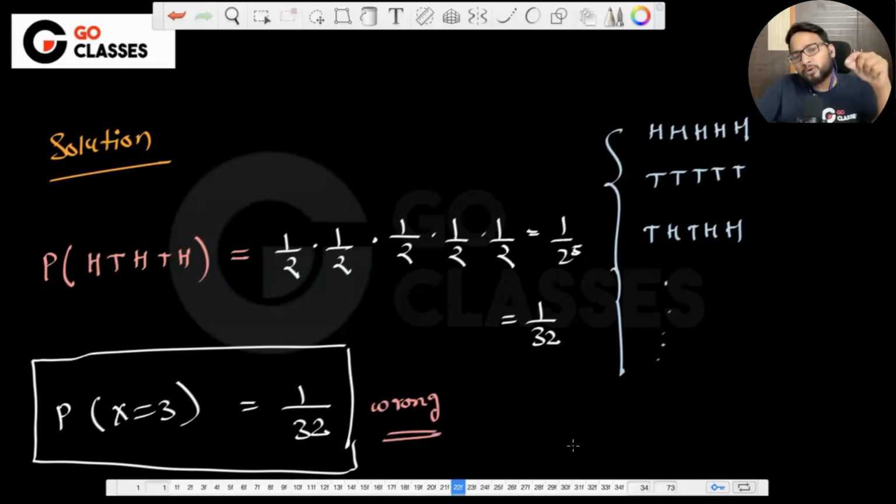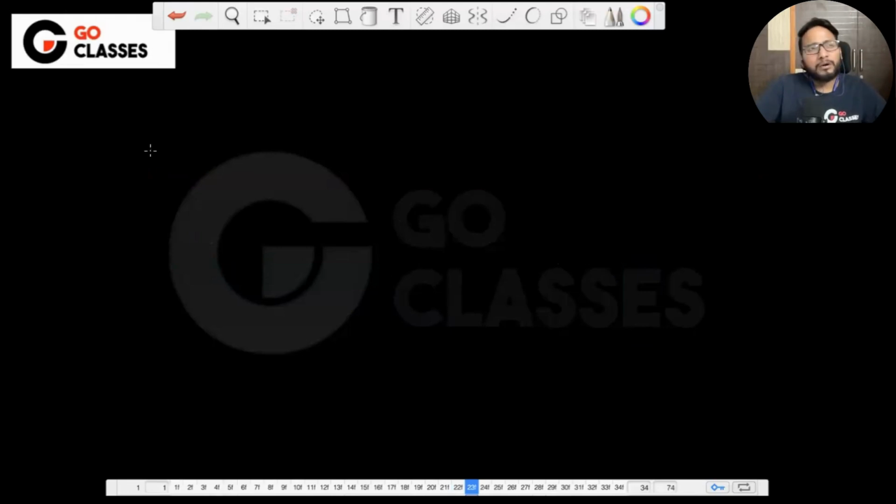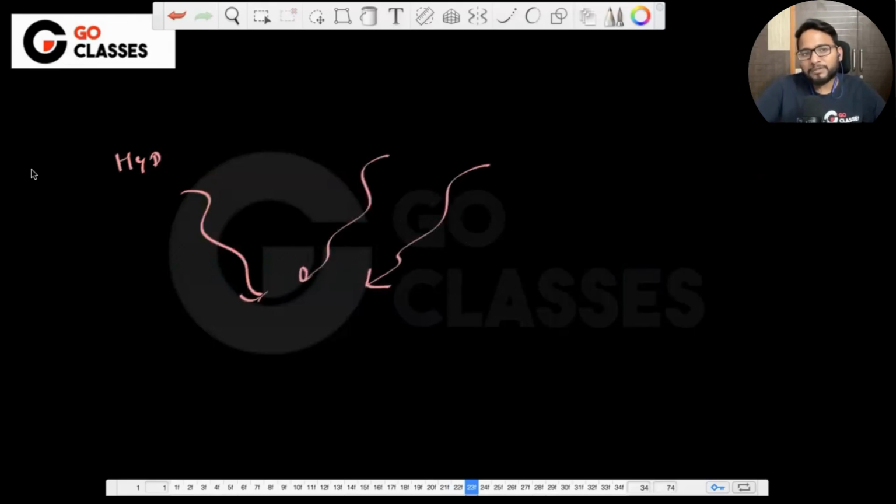Because this is not the only possibility where heads are coming 3 times, right? For this particular sequence, yes, I agree that the probability is 1/32, but this is not the only sequence. Do you remember the Hyderabad, Mumbai example I gave you, what is the probability of leading to Mumbai? So basically, if you want to come to some certain conclusion, then you have to add all the probabilities which are leading to that conclusion, right?